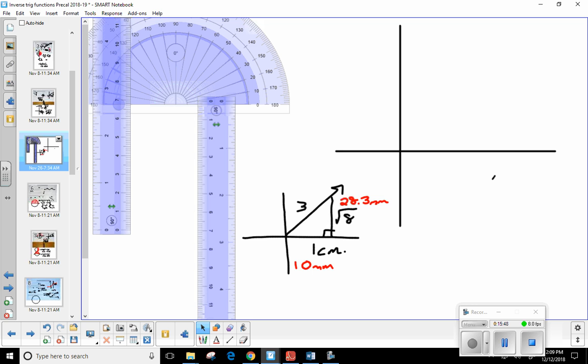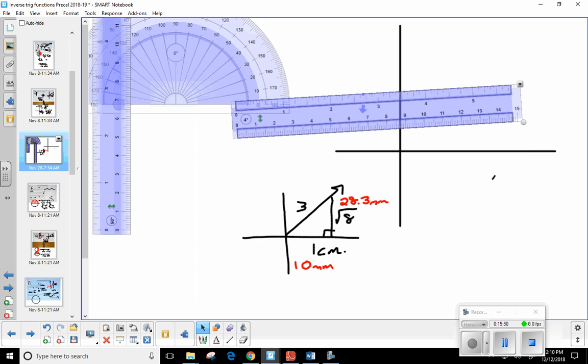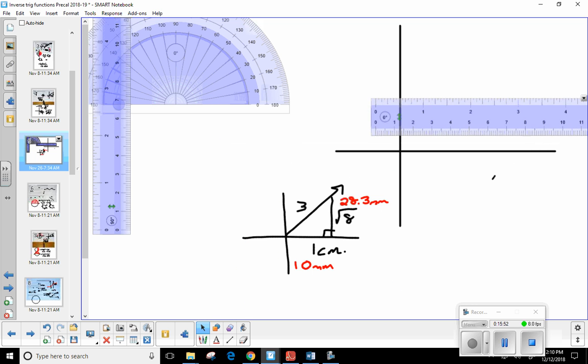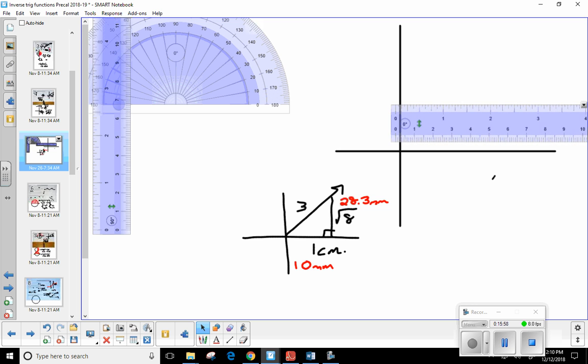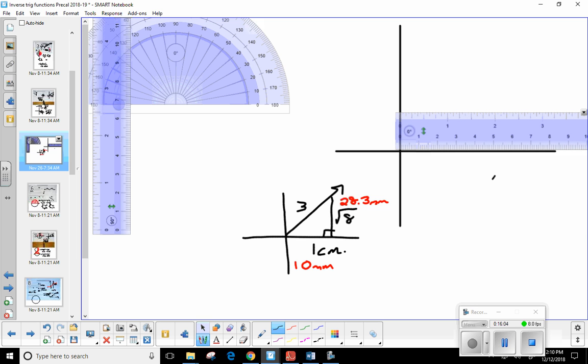Okay. So let me bring this guy down a little bit. And let's see what we have. All right, I'm going to use my centimeter right here. Now, you notice I'm not putting the edge of my ruler right on my axis because it doesn't start measuring until that first notch. So I'm going to go ahead and put him just like that. So let's say this is my 1 centimeter. That is 10 millimeters.